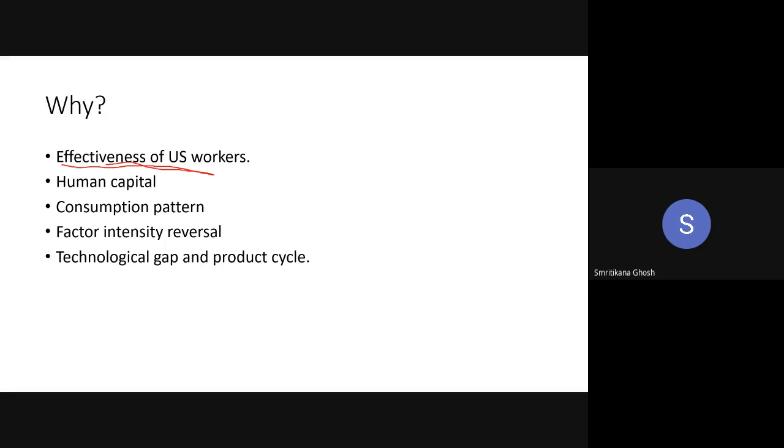So ultimately you can say that the US economy is actually a labor abundant economy, not a capital abundant one. Your worker is producing a lot, so in terms of production you are becoming a labor abundant country.